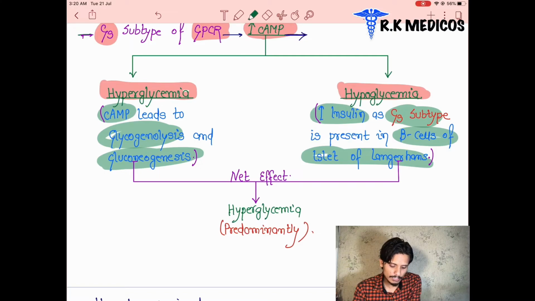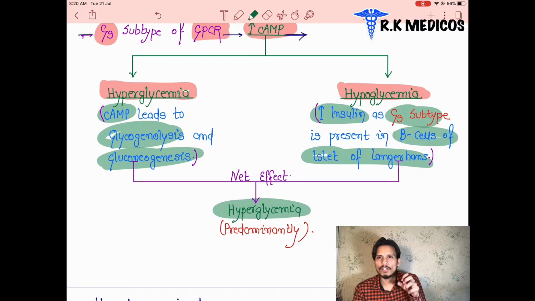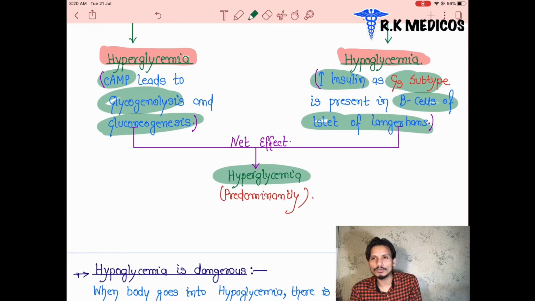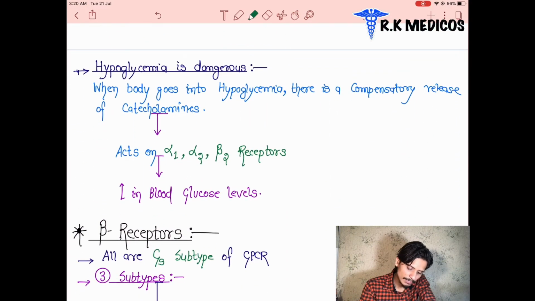So it is important here, that is the hyperglycemic net effect of these drugs. What are the receptors? Alpha 1, alpha 2 and beta 2 receptors work on maintaining the blood glucose level higher. And we can see what happens in the hypoglycemic case. When any patient has a low glucose level, it is dangerous, as I already told you, because the patient may go into hypoglycemic shock.